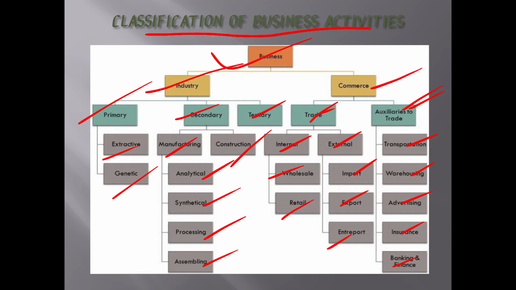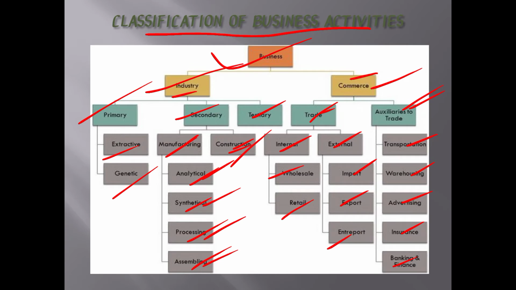Remember, business can be mainly divided into two categories, that is industry and commerce. Again industry is divided into three categories, that is primary, secondary and tertiary. In primary we have two types, that is extractive industry and genetic industry. Secondary industry is divided into two categories, that is manufacturing and construction. In manufacturing we have four types, that is analytical, synthetical, processing and assembling. The secondary industry is again divided into construction industry.